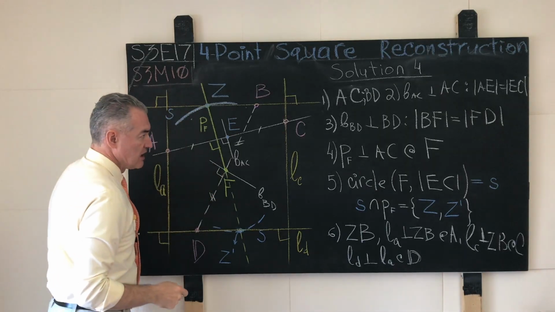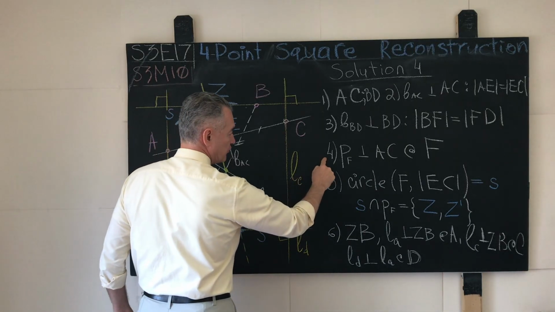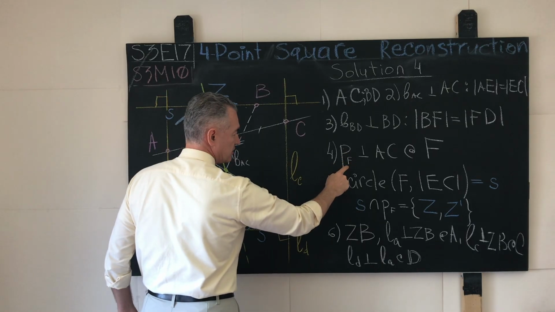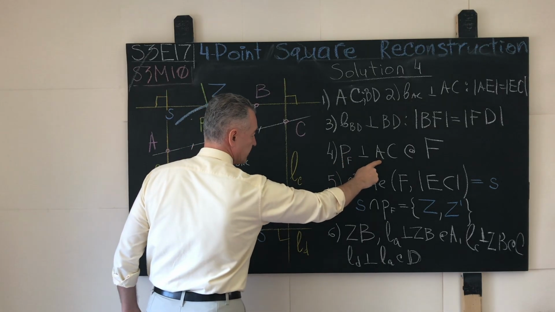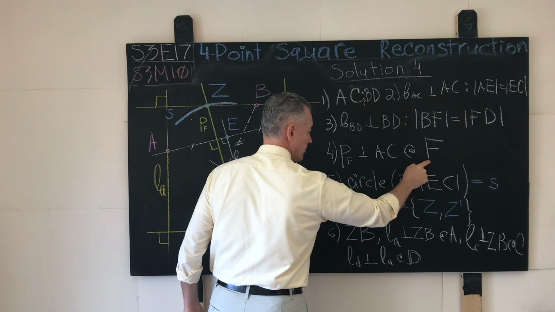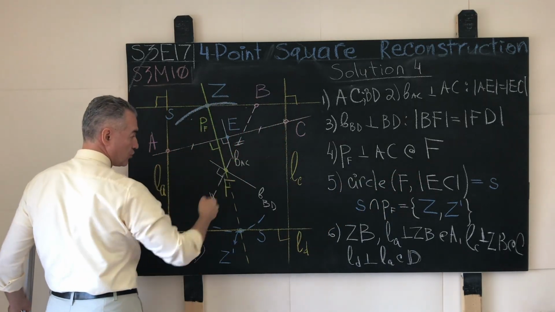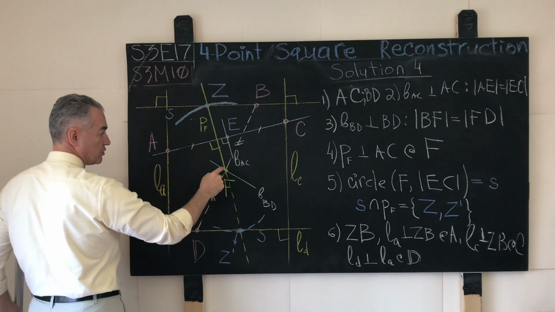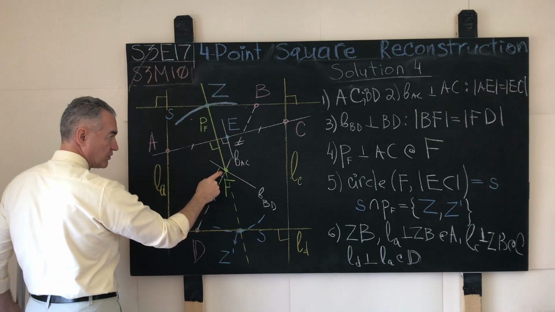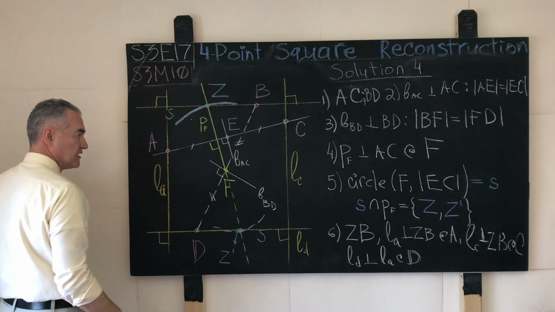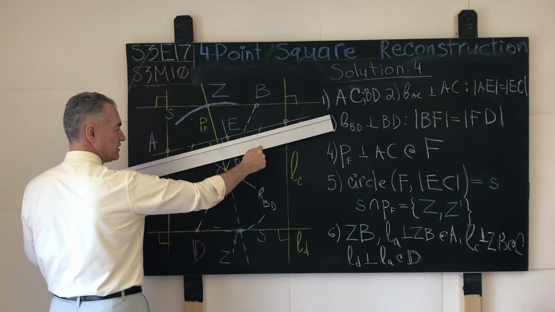We have it. Then, as step number 4, we construct a perpendicular PF perpendicular to AC, but through the point F. We pay attention here, through the point F. In other words, we cut both chords in half, but then through the point F, we construct a perpendicular to AC. So this is our AC.